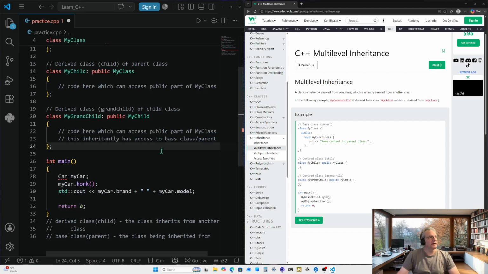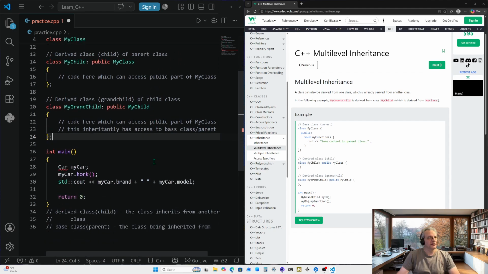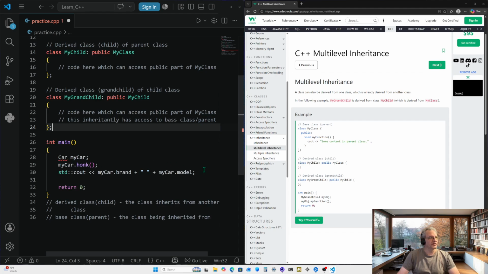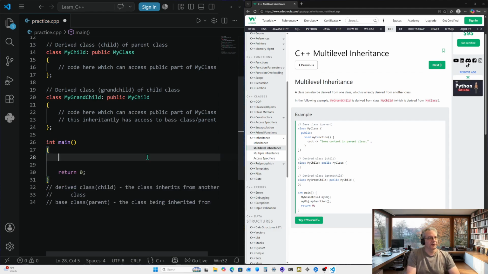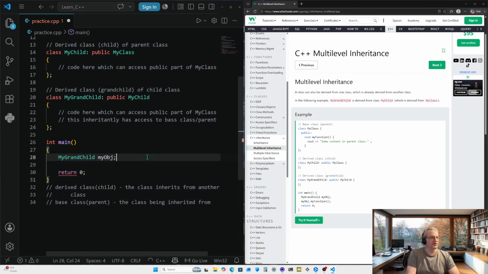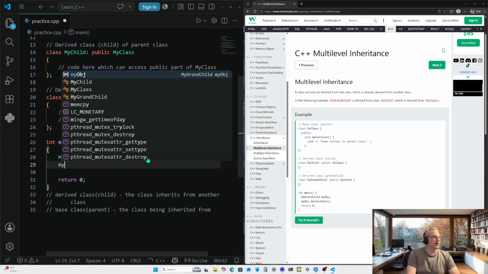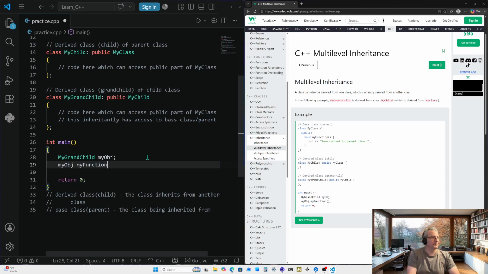And in the main, the only thing we're really doing, I think, in this code is probably printing out that right there. But let's see here. Let's go ahead and clear out this code here because we won't be using it from the main. And we're going to be creating my grandchild and creating an object for that class. To be more specific, creating an object for a derived class. And then my object dot my function.